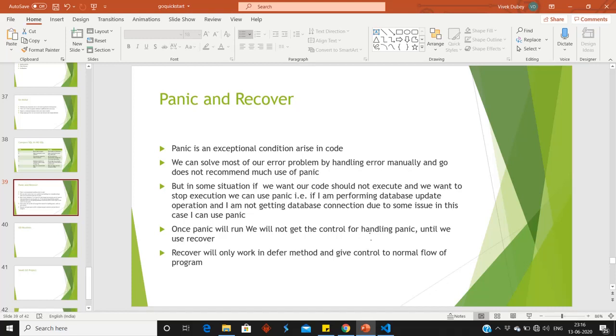In second bonus lecture, we are going to cover panic and recover. Panic is an exceptional condition that arises in code. In a normal scenario, when an exception comes, we generally handle the exception manually, which is recommended by Go also. But in some cases, we can use panic. Generally, panic is not recommended by Golang.